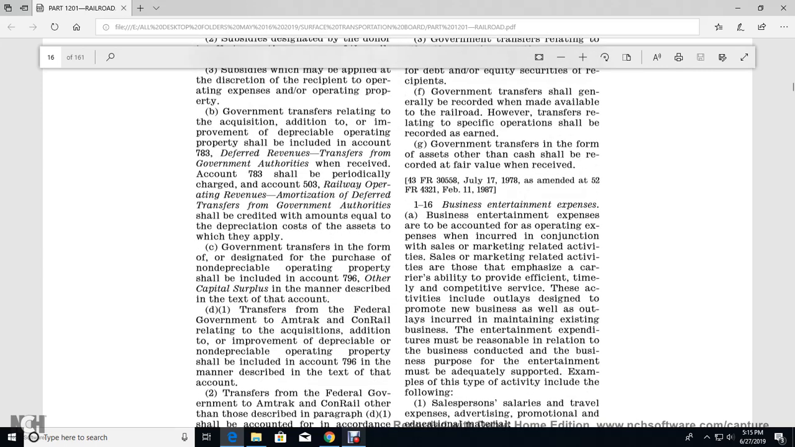Government transfer in the form of the designated purchase of non-depreciable operating property should be included in account 796, other capital surplus, in the manner described in the next step of the account. A transfer from the federal government to Amtrak with Conrail relating to the acquisition or additional improvement of depreciable or non-depreciable operating property should be included in account 796 in the manner described in the text of the account.